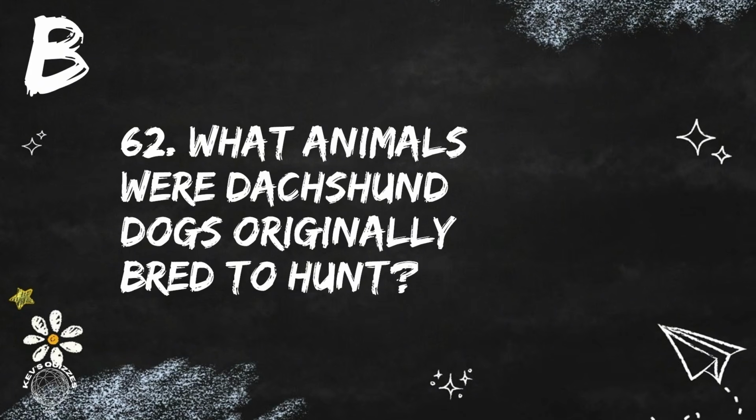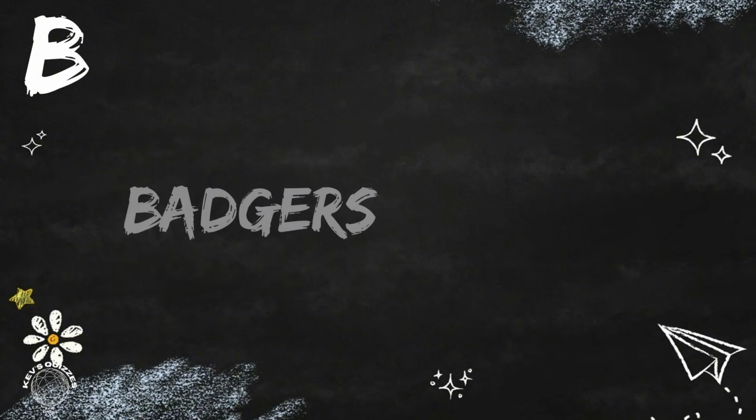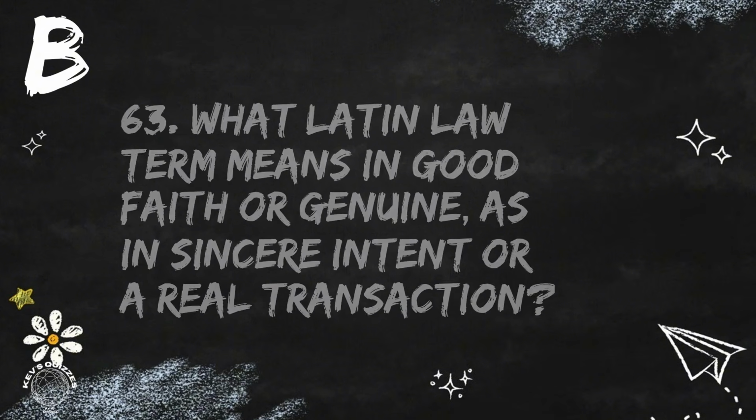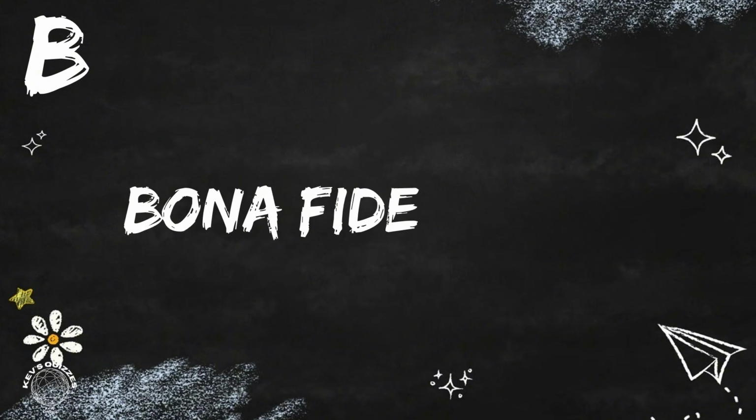Question 62. What animals were dachshund dogs originally bred to hunt? They were bred to hunt badgers. Question 63. What Latin law term means in good faith or genuine, as in sincere intent or a real transaction? The Latin law term is bona fide.